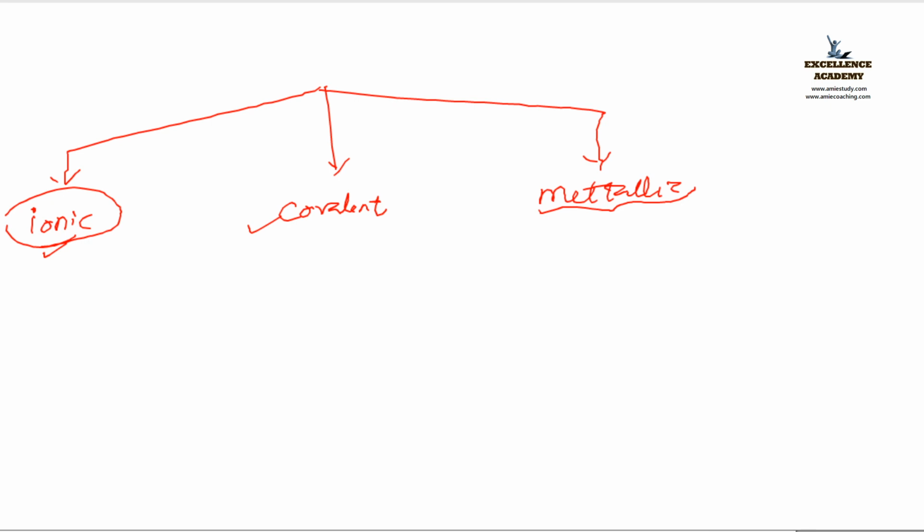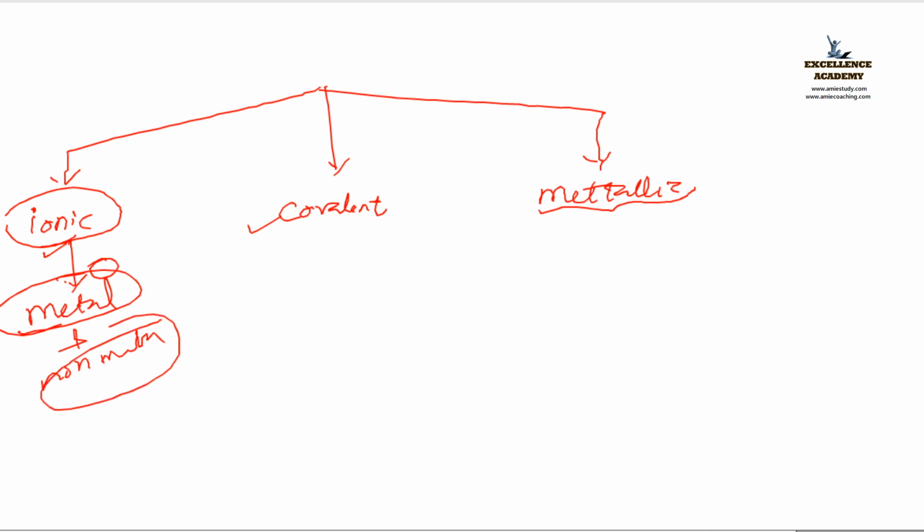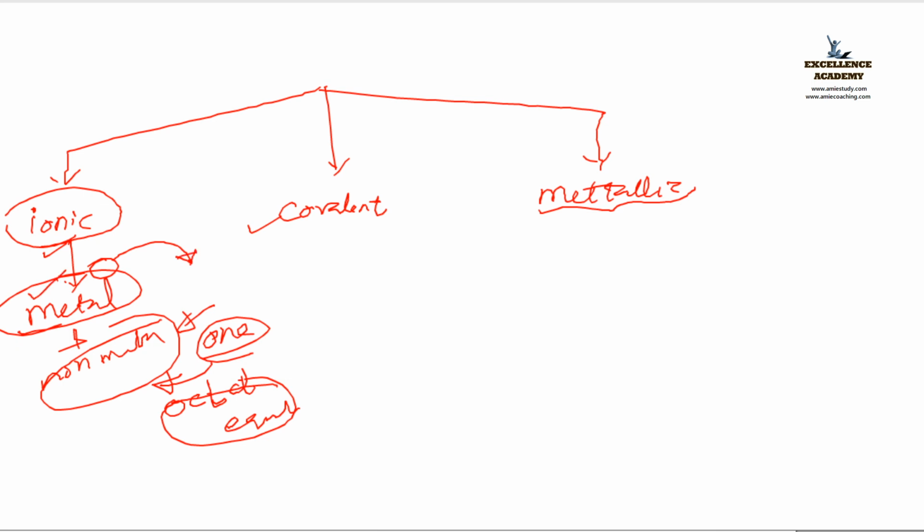This bond takes place between a metal and a non-metal. What is the speciality of a metal? Free electrons are there in the outermost shell. What is the speciality of a non-metal? There exists a deficiency of one electron, for making it octet or equilibrium. So to reach equilibrium, it wants one more electron. In the case of a metal, it has to lose one electron to make it octet.